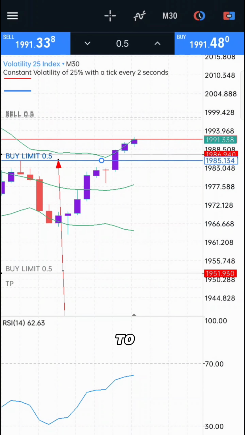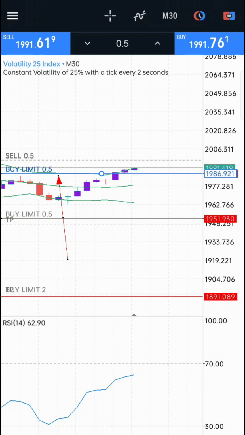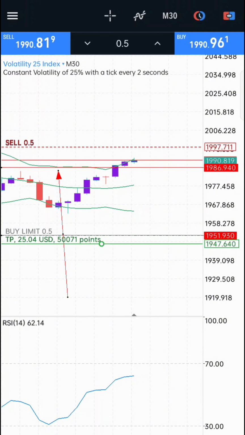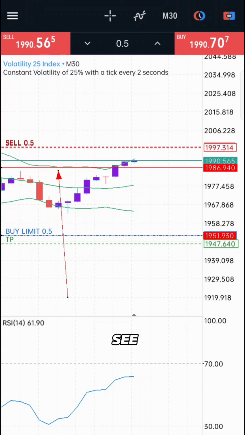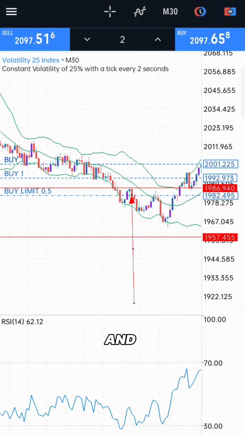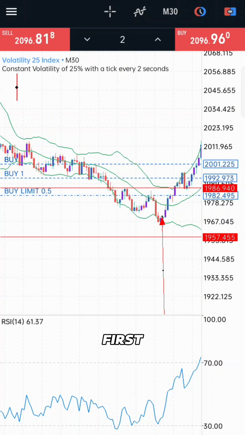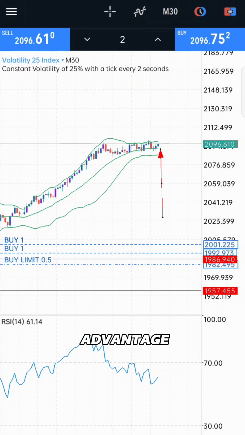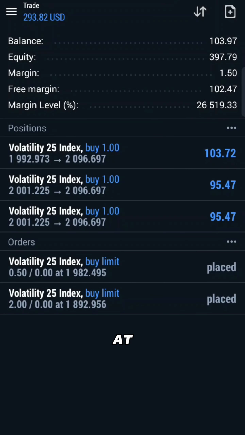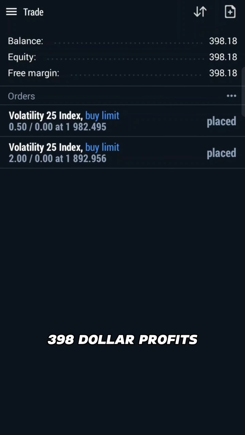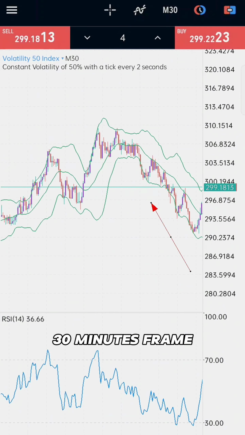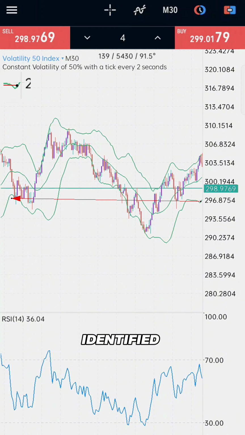I'm going to shift the two, the first at the new buy demand level I set and the second at the previous buy limits, and I'm going to close the sell positions and see how it goes. It's been over a day now and the market touched only the first buy limit and went for a bullish move, which I took advantage of and entered 2 more positions, and now we are at $398 profit.